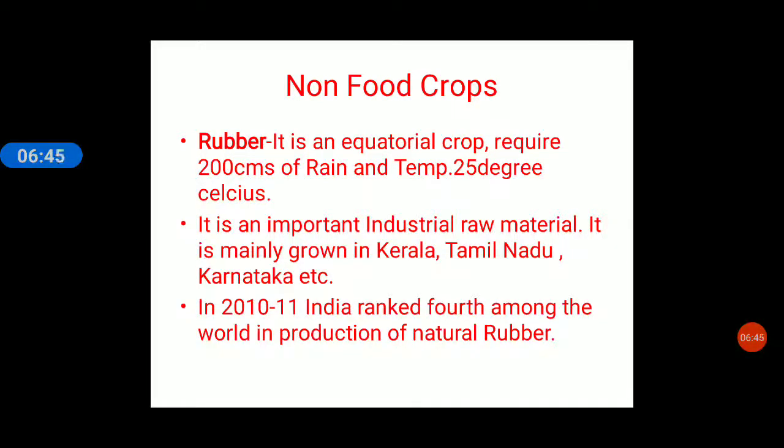It is mainly grown in Kerala, Tamil Nadu, Karnataka. If I ask you why rubber is grown in Kerala, Tamil Nadu and Karnataka, it is because these states have which type of climate? Equatorial type of climate. Alright. In 2010-11, India ranked 4th among the countries of the world in production of natural rubber.